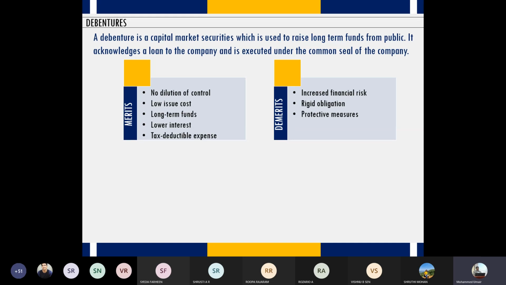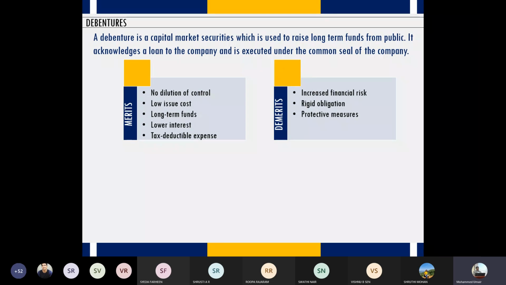Third, protective measures. In case of debentures, for certain types of debentures, this is not for all the types of debentures, certain types of debentures obligate the company to create protective measures. Now, how do the protective measures get established? The answer is a company which has issued debentures should ensure that it meets the obligation of paying interest and also repayment of the entire loan taken in the form of debentures at a specified time in the future.